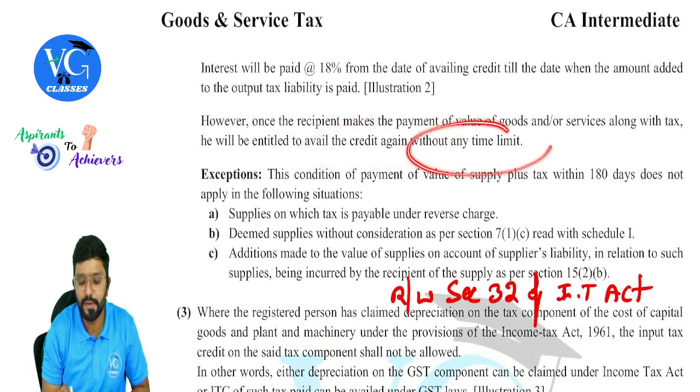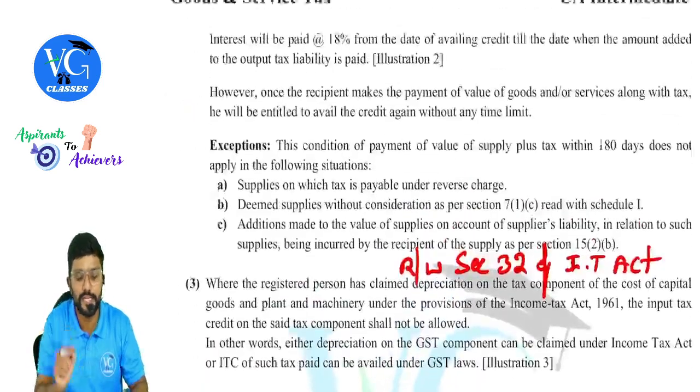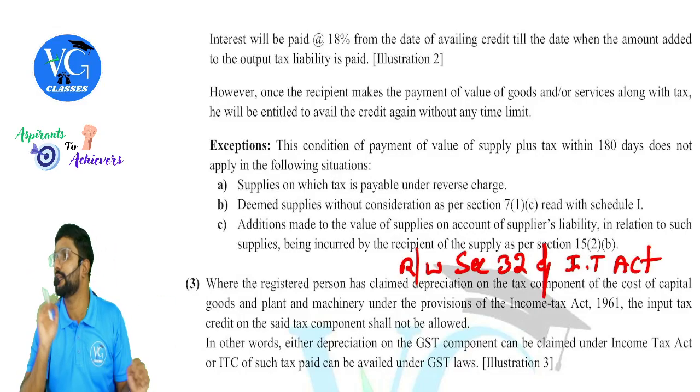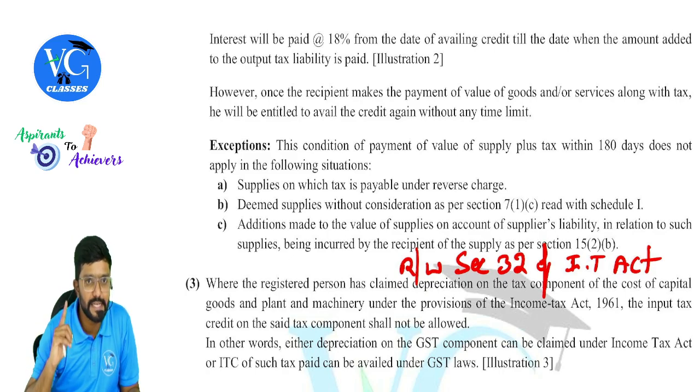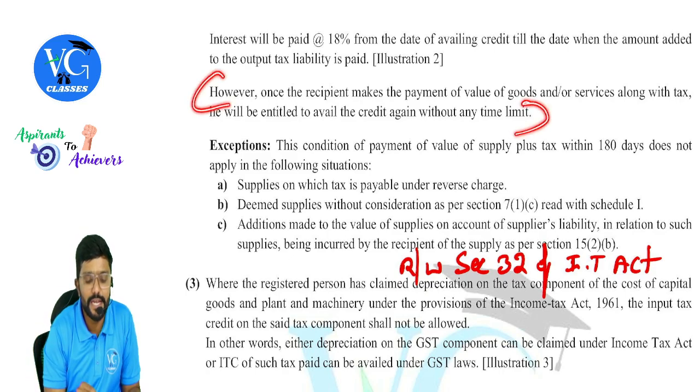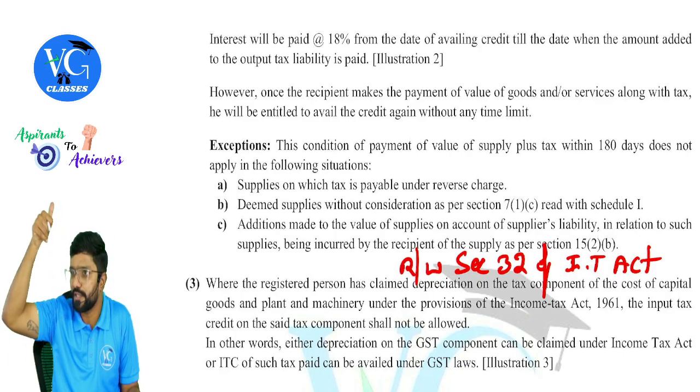Without any time limit means the section 16(4) time limit is not applicable for reavailing the credit. No, only for availing the credit, guys. Is that clear? So for this, there is no deadline of 30th November of the next financial year and all. Hope you guys got it.